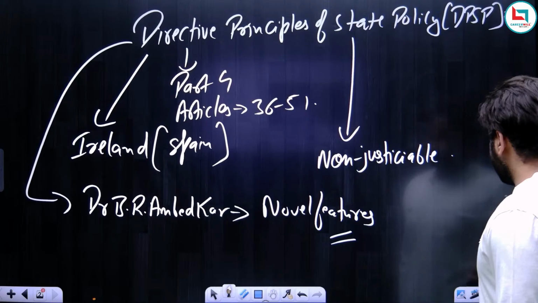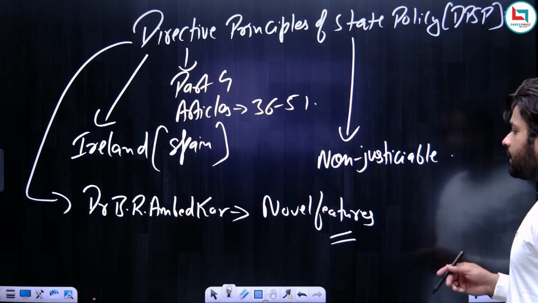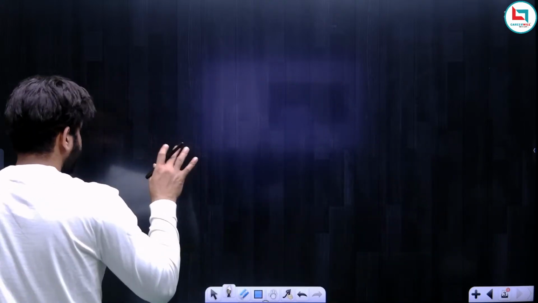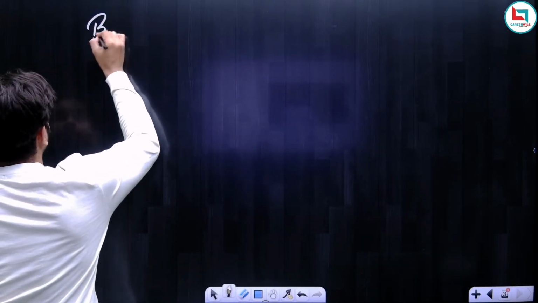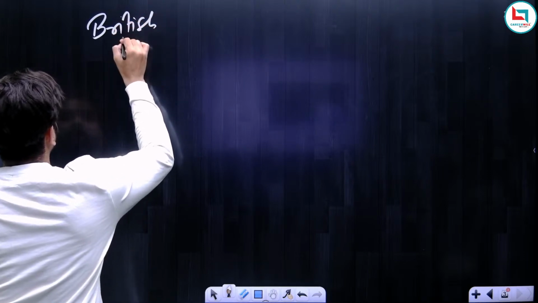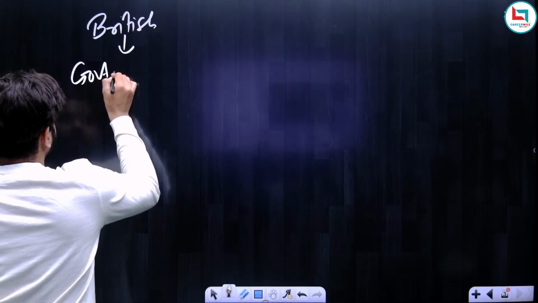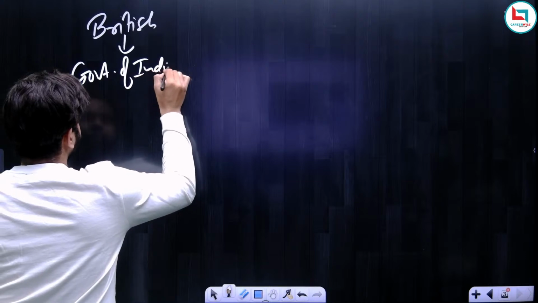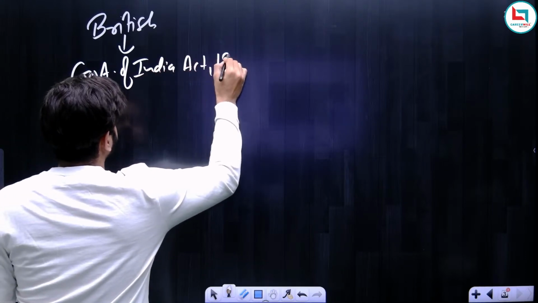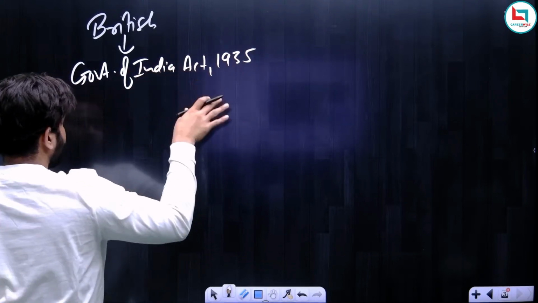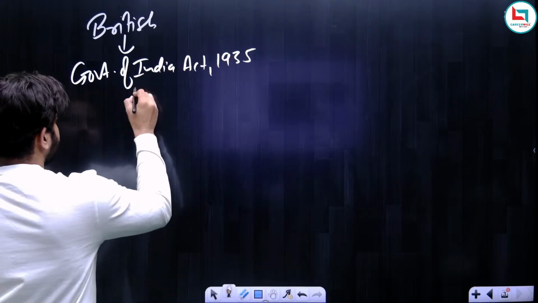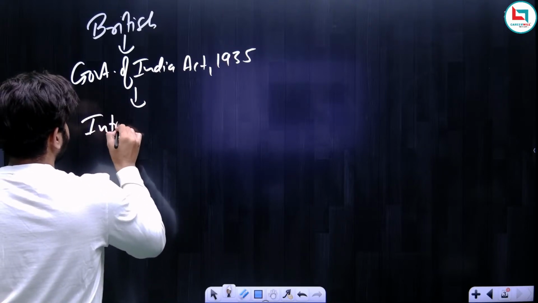Moving ahead, one more thing Ambedkar said about DPSP was that he compared DPSP with the instrument of instruction issued by the British government under the Government of India Act 1935. Let me explain briefly what the instrument of instruction is. The British government passed an important act known as the Government of India Act 1935. We all know that this act is known as the blueprint of the Indian Constitution, and under this act there was a mention of the instrument of instruction.